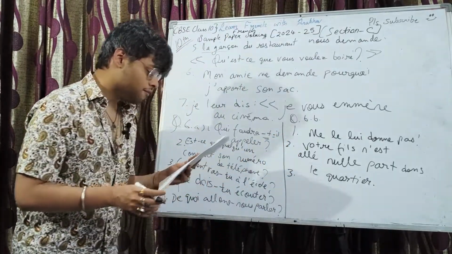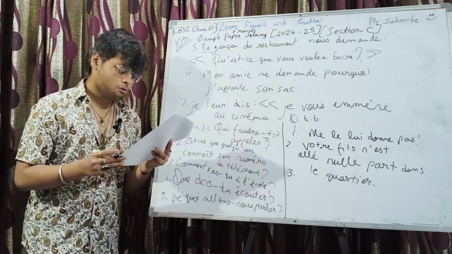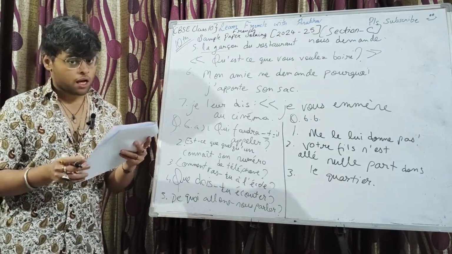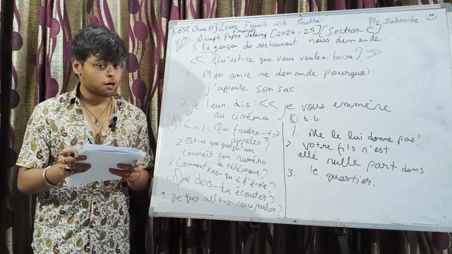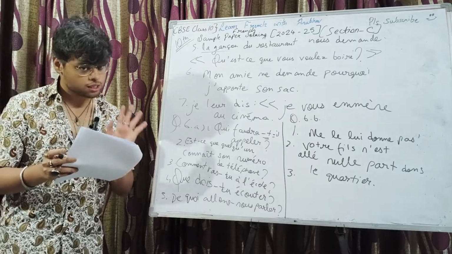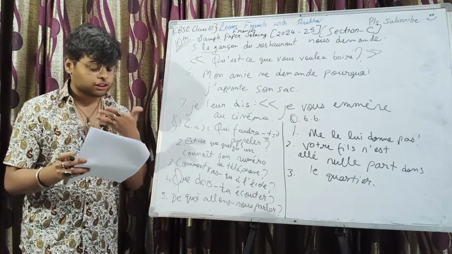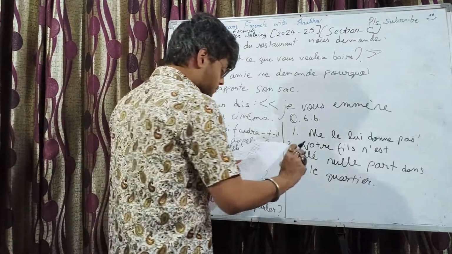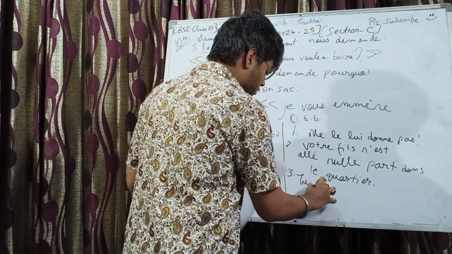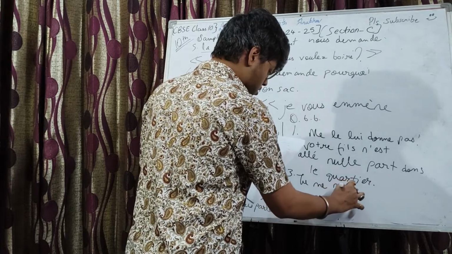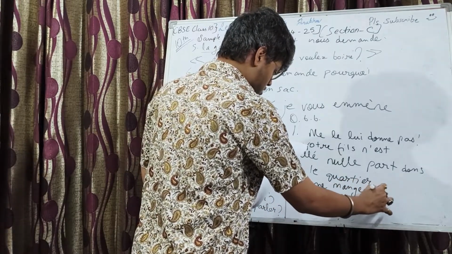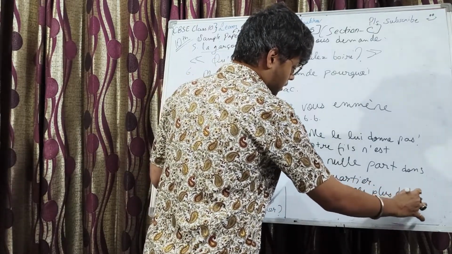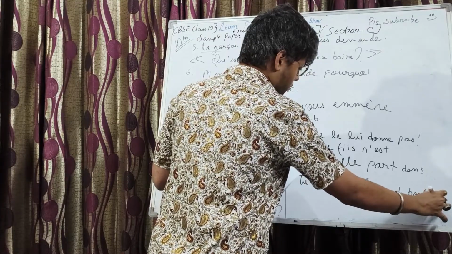Number 3, we have tu manges encore des bonbons. Des bonbons in negative it will become de bonbons because we don't have être in the sentence. Fine. We know about this concept well. And encore negative is ne plus. Very easy. This one is the easiest out of all. Tu ne manges plus de bonbons.